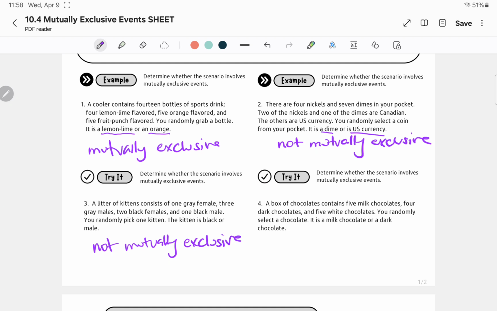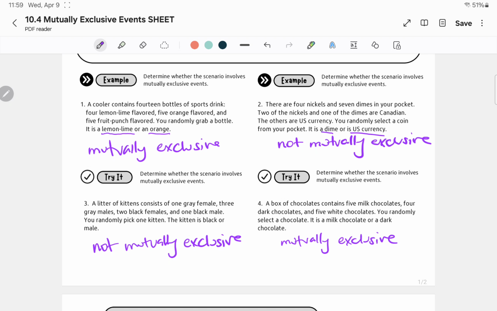And then a box of chocolates contains 5 milk chocolates, 4 dark chocolates, and 5 white. You randomly select a chocolate. It is milk chocolate or dark chocolate. So can the chocolate be both of those things, or are they completely separate? The answer is no, they are completely separate. So if those two things are completely separate, we call it mutually exclusive.